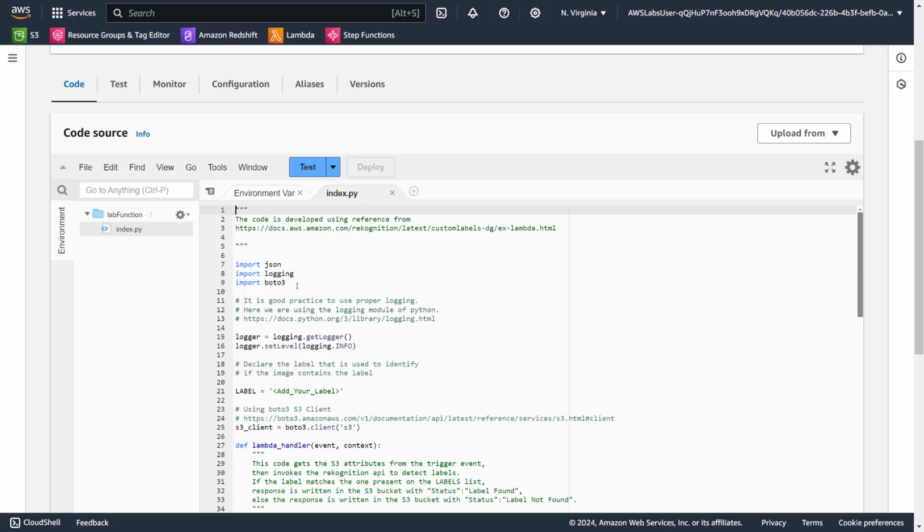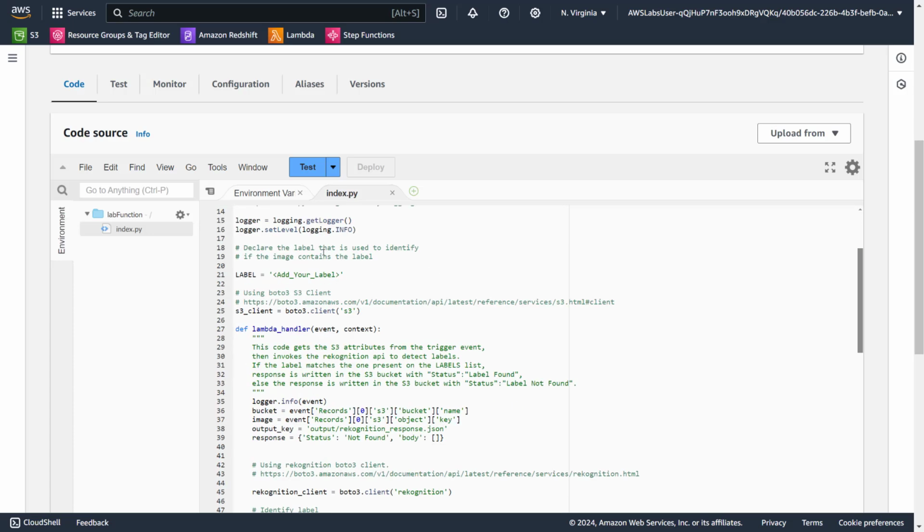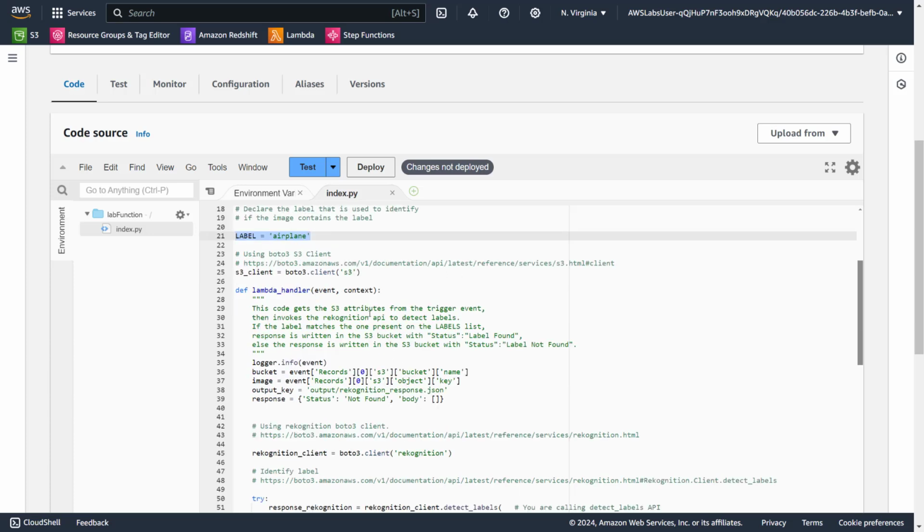If you see, we are importing Boto3, logging and all that. We are logging, that's what it is doing. And this is where we are going to put our label, which is airplane. This is just telling it if there is some code below, if it finds the airplane in the picture, then send a message. We are instantiating the S3 client.